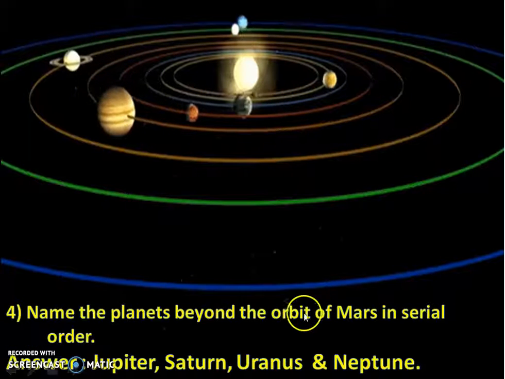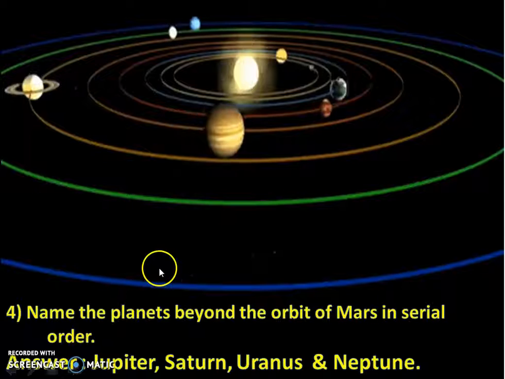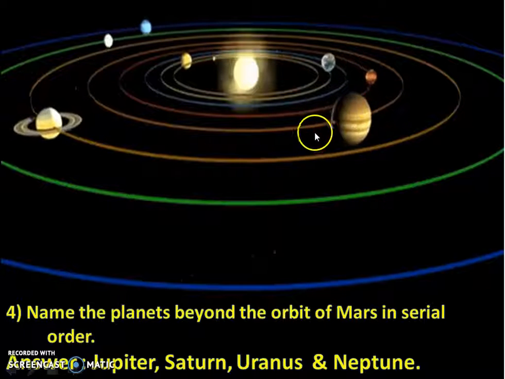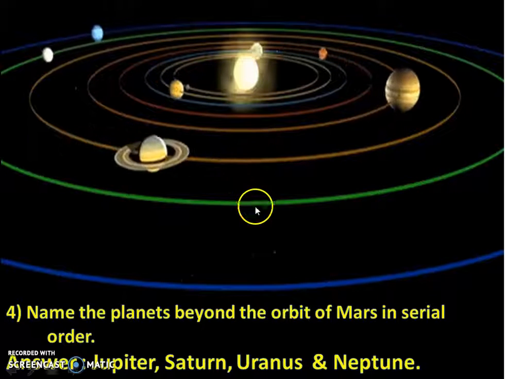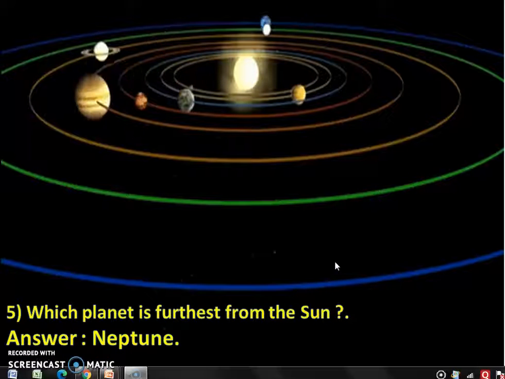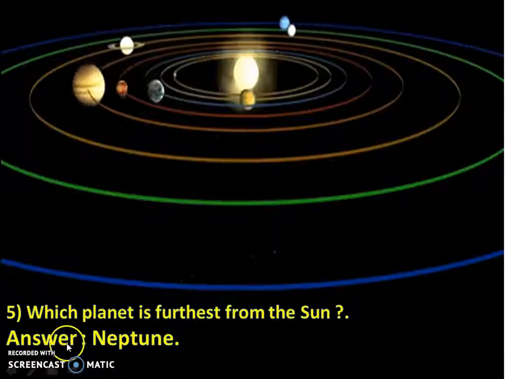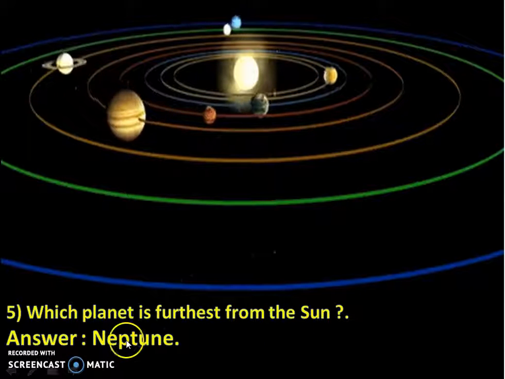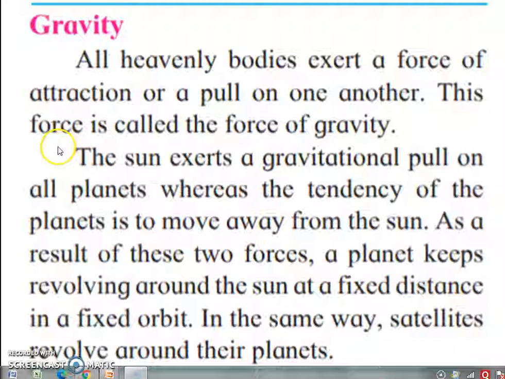Name the planets beyond the orbit of Mars in serial order. That is Jupiter, Saturn, Uranus and Neptune. Which planet is furthest from the sun? Answer is Neptune. Neptune is the furthest from the sun.